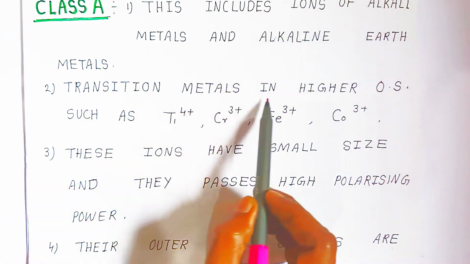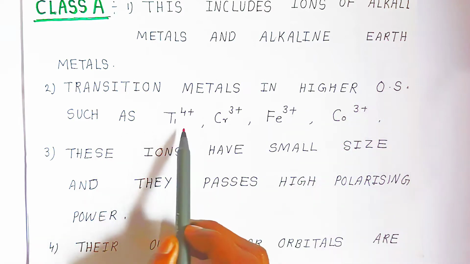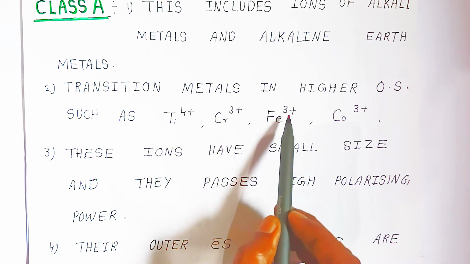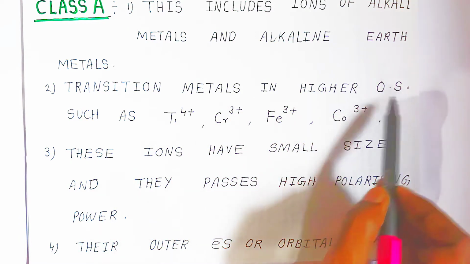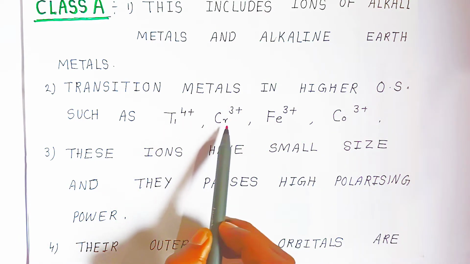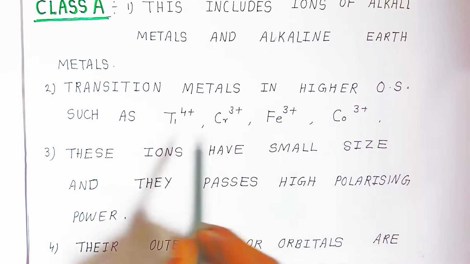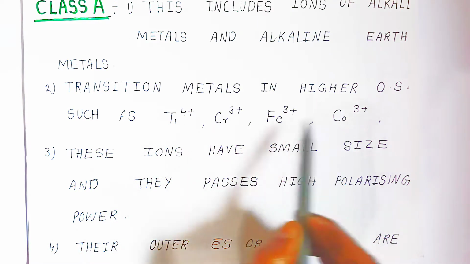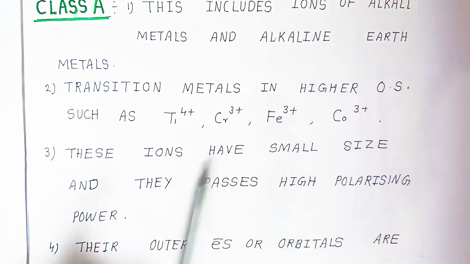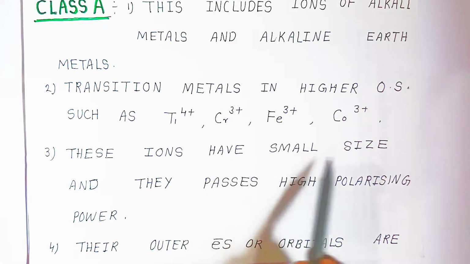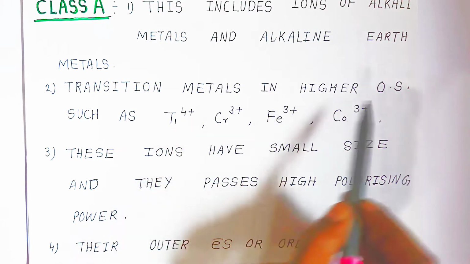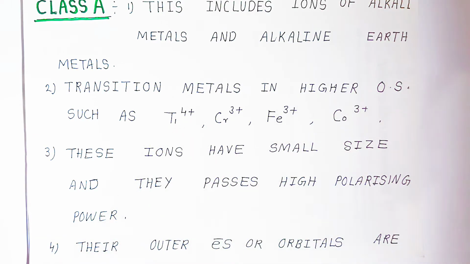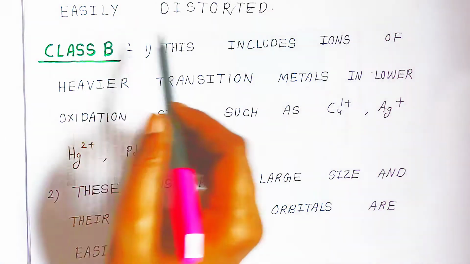The transition metals in higher oxidation state such as titanium 4 plus, chromium 3 plus, iron 3 plus and cobalt 3 plus also come here. These titanium, chromium, iron and cobalt are transition metals with higher oxidation state. Now these ions have small size and they possess high polarizing power. Because of the higher oxidation state, the size will be very small. Their outer electrons or orbitals are not easily distorted.